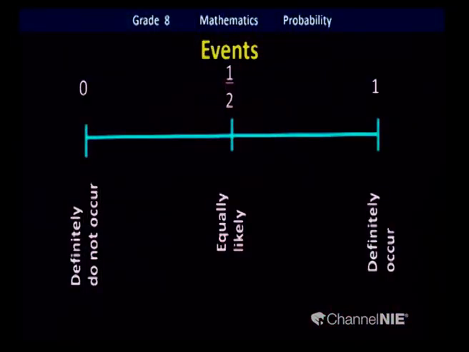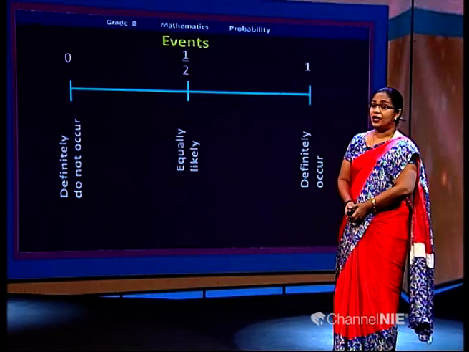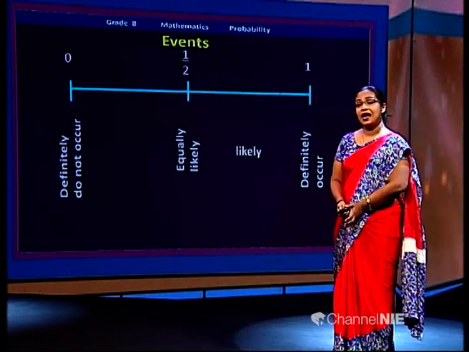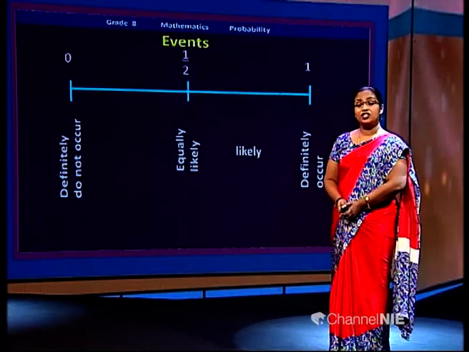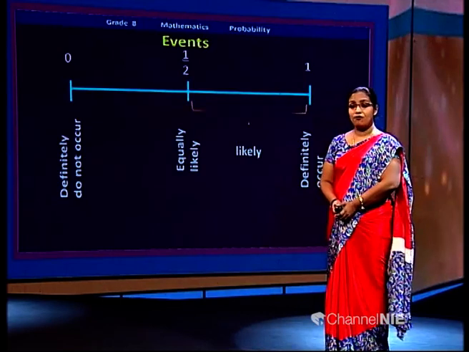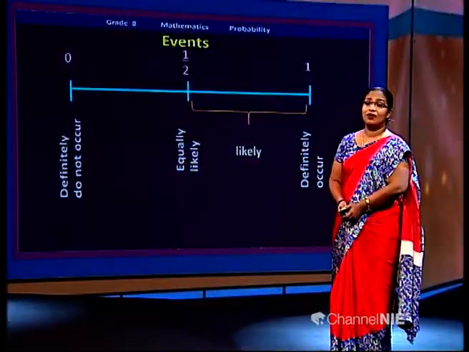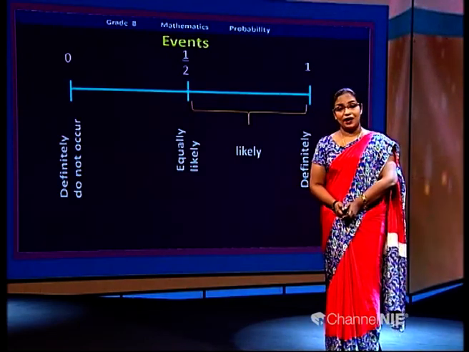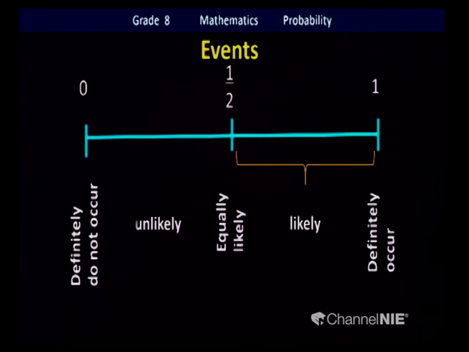We'll see what happens to the range between half and 1. If the event is more likely to happen, much possible to happen, a mark between half and 1 could be given. We can't say it definitely happens, but it's more likely to happen. So what will happen if it is unlikely to happen? Okay, the possibility of happening is less.